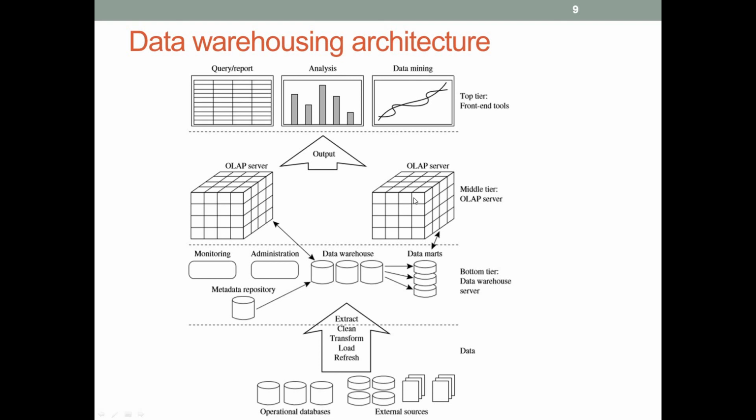The middle tier is an OLAP server. It presents the multi-dimensional data from the data warehouse or the data marts to the knowledge workers. The top tier is the front-end client layer, which contains query reporting tools, analysis tools and data mining tools. Knowledge workers use these tools to do trend analysis and prediction, and to get answers to their strategic questions. Thank you.